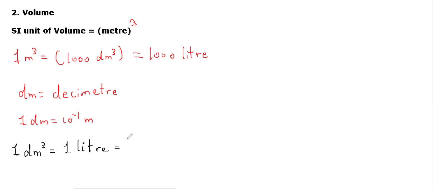This is also equal to 1000 ml, and also equal to 1000 centimeter cube. In the US notation, they commonly use the cubic centimeter, 1000 cc. So the term cc means cubic centimeter.